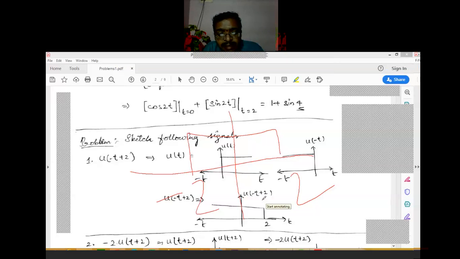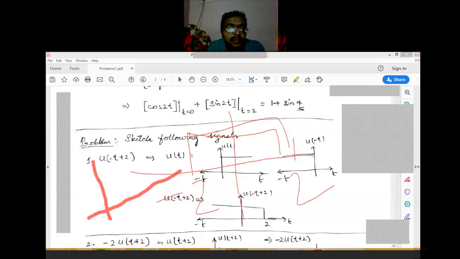See, let us apply t values of 0, 1, 2. Okay, let us see, with t equal to 0, 1, 2, what will the u values become? If t equals 0, it is u of 2, which means it is shifted by 2. Either left or right. As it is on the positive side, it must be shifted to the right side. So u of 2. I am drawing, you can see here. So there is the graph. With t equal to 0, it becomes u of 2, so u of 2 will be the starting point.